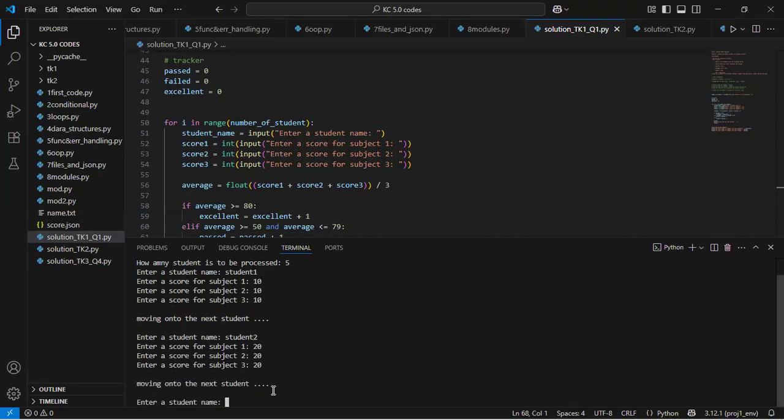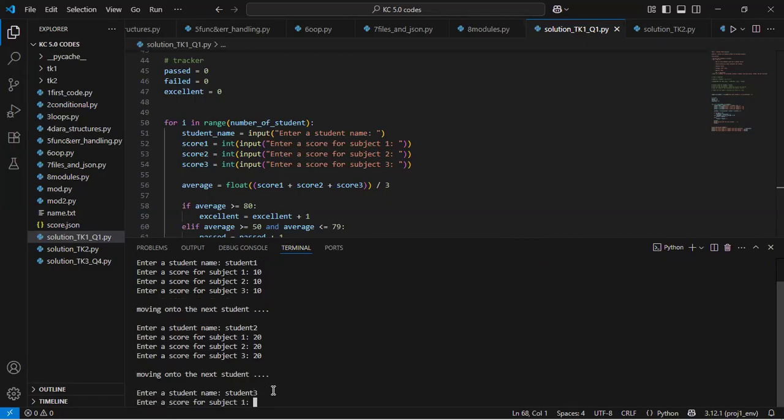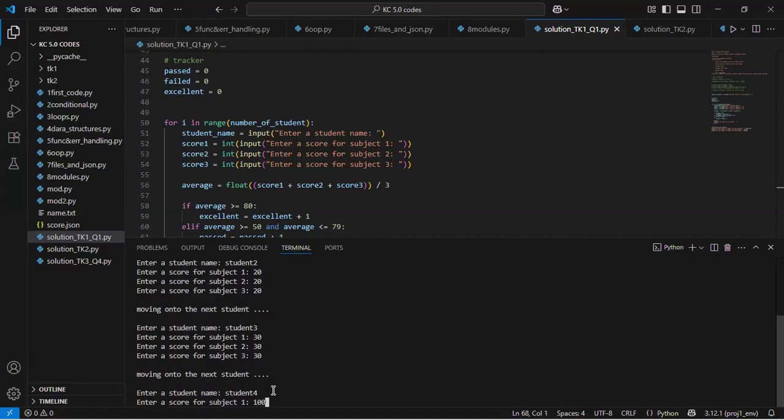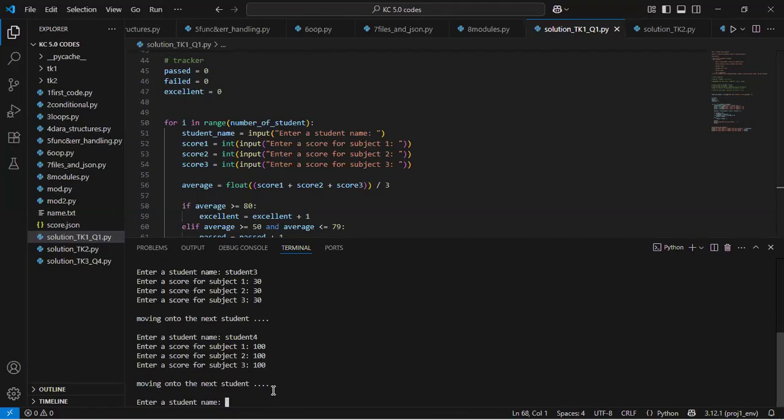And then I'll have student 3. Then I have 30, 30, 30. And then I have student 4, and then I have 100, 100, 100. And then I have student 5.